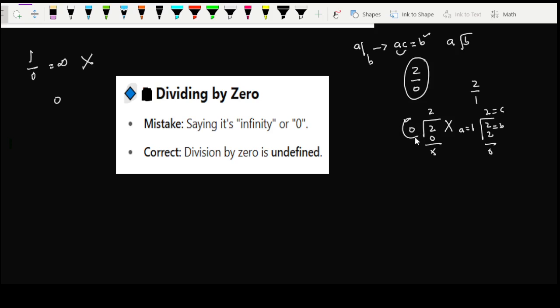For division by 0, there is no number C such that AC equals this B. So the correct meaning is undefined.